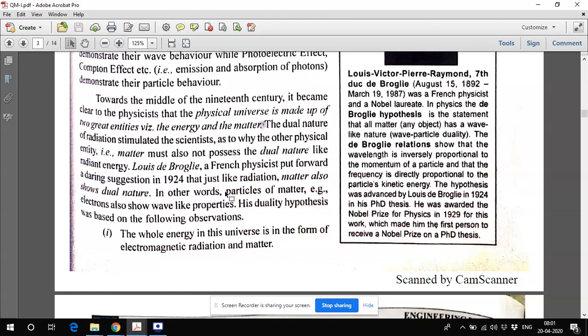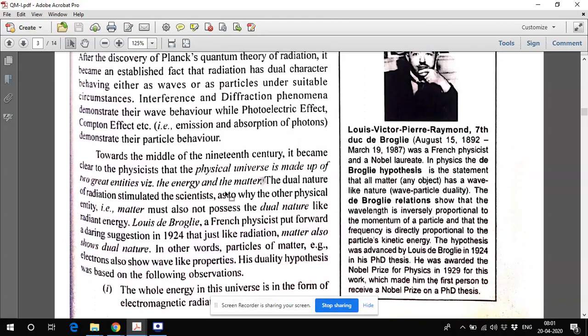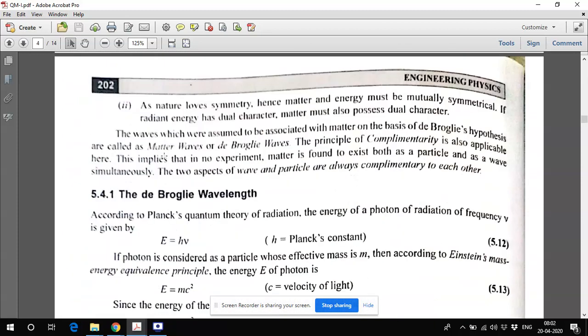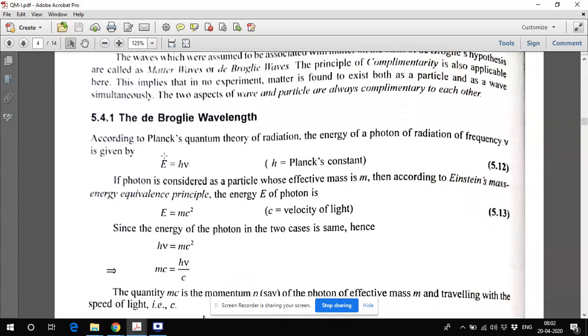In a similar way, the physicists have suggested that all the matter in the universe can have the same. Matter means the particle and also the wave associated with it. So that kind of explanation is actually named the matter wave. The particle having a wave associated with it is the matter wave. On this basis, de Broglie has suggested something.